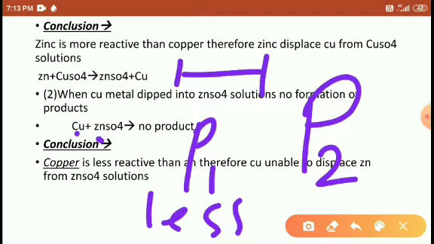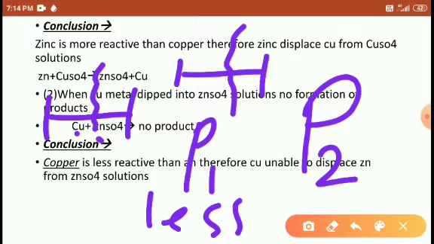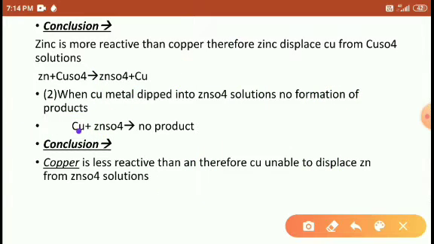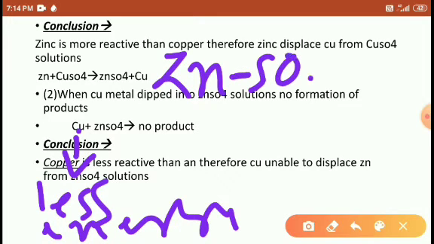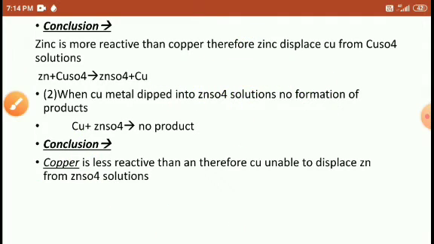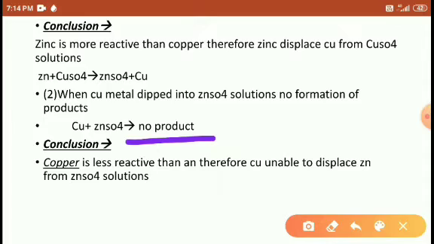So this P2 person easily breaks this stick, but P1 having less energy is unable to break this stick. Like that, because the copper has less energy, it is unable to dissociate the bond between zinc and sulfate. Copper has less energy, so it is unable to dissociate the bond between copper and sulfate. So this reaction is not possible, right?